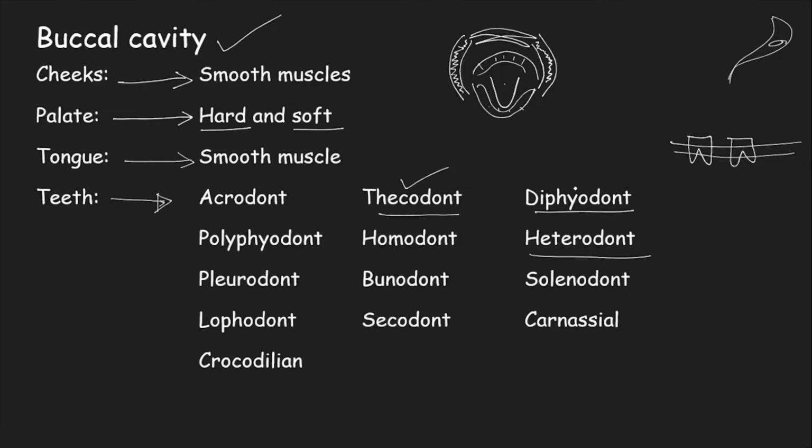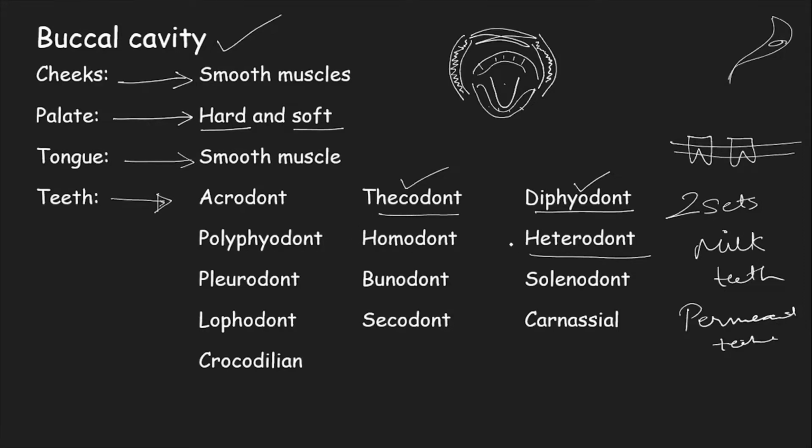Diphyodont teeth are the ones where there are two sets of teeth seen in humans. One set are the milk teeth, which fall off and are replaced over a period of time. Once the second set of teeth, the permanent teeth, fall off, we will have to visit a dentist for a new set of artificial teeth, because humans cannot regenerate once their second set of teeth are lost. So please be very careful.